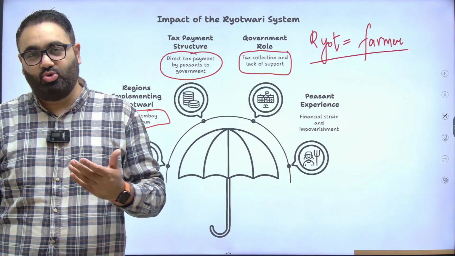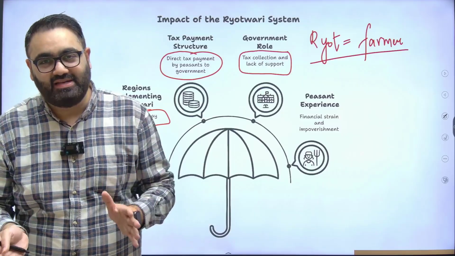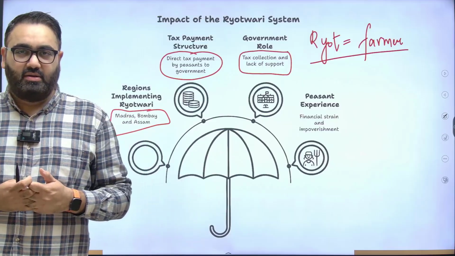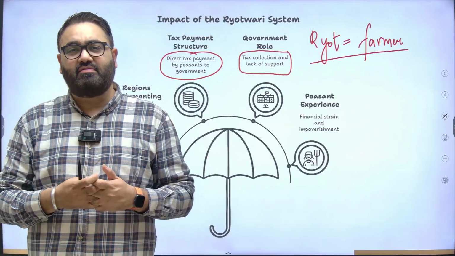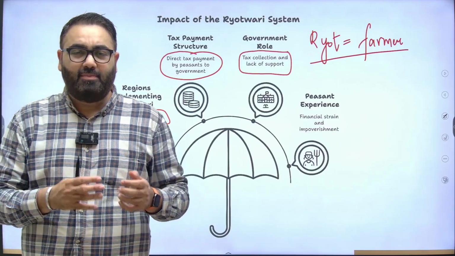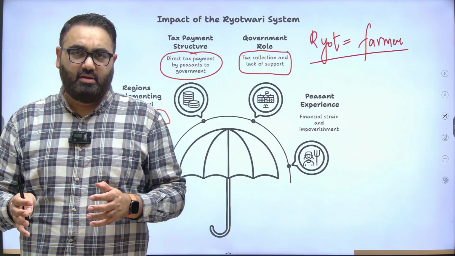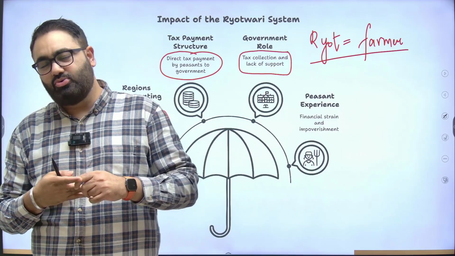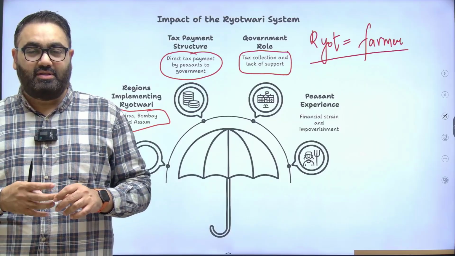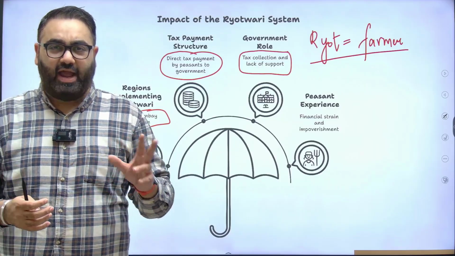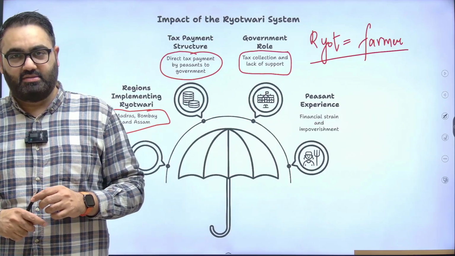See, usually, again, I'm not saying it happened in India, what is the idea of giving tax to the government? The assumption is that when you give tax to the government, in return they will help you with the basic amenities. They will take care of roads, they will take care of development, they'll take care of at least government schools and hospitals, etc. That is an unwritten arrangement you have with the government, that I pay you taxes and you take care of all these amenities.